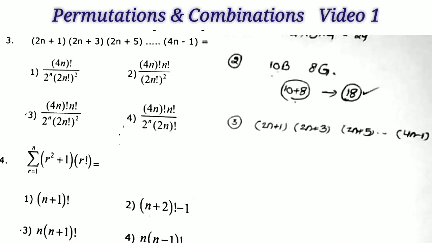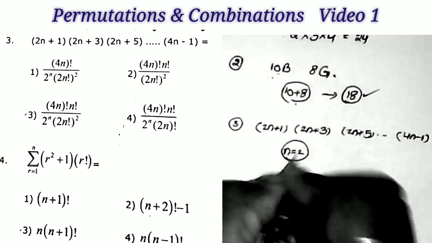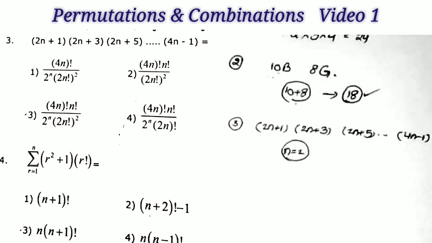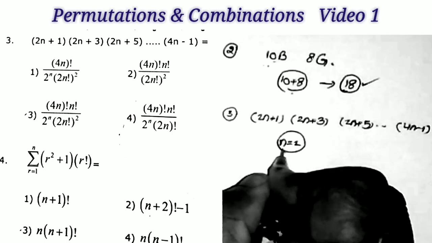Please remember that when we choose the verification method, it is better to replace the value n is equal to 2. Why? Because if you take n is equal to 1, then almost all options are satisfied in the given question. Mostly there will be a chance like that. For that reason, just take n is equal to 2.